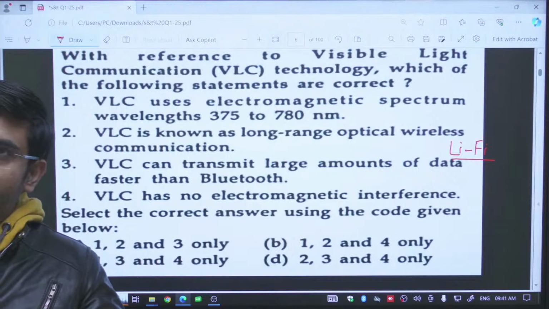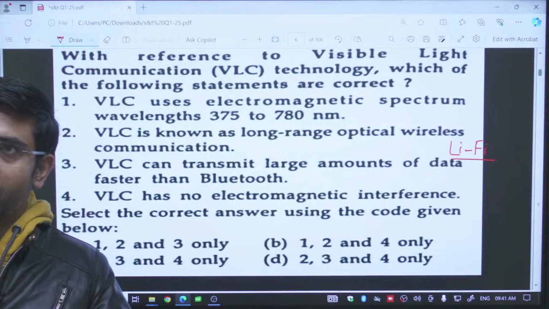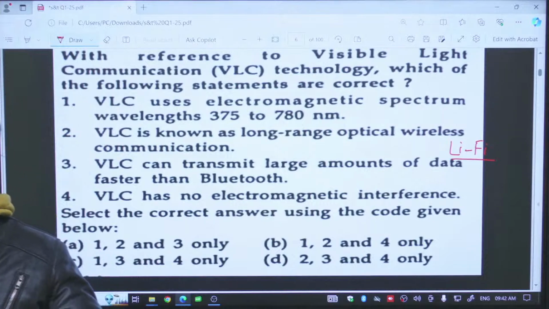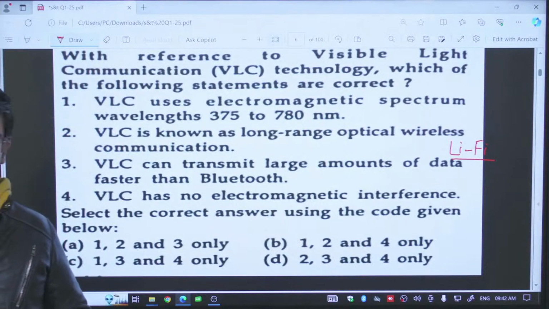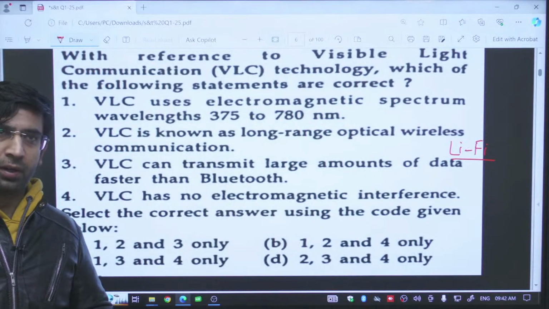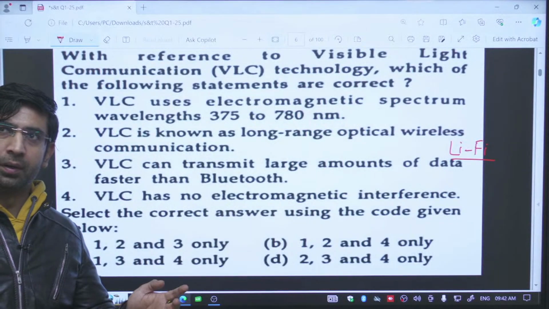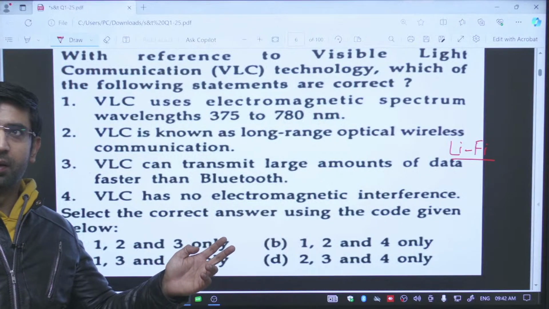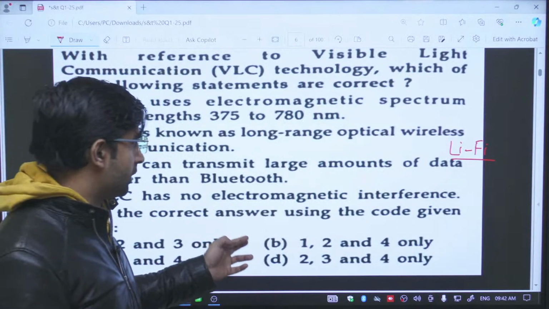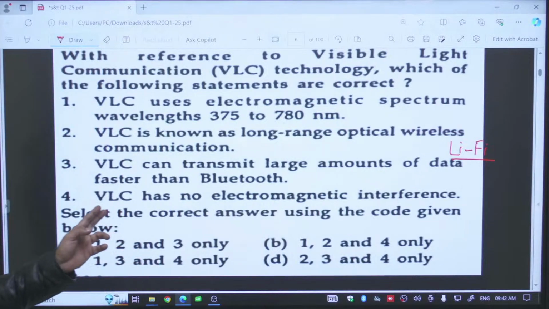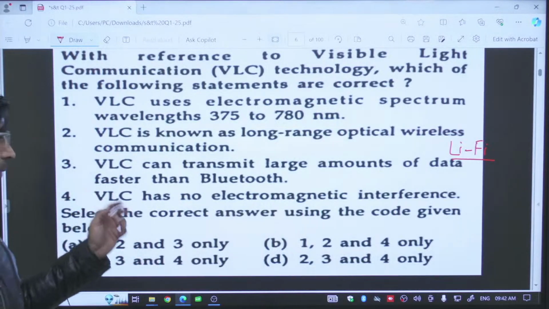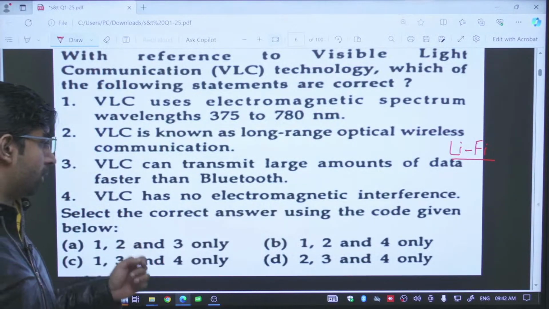So in practicality, there is no electromagnetic interference. Interference means mixing with other signals, mixing with unwanted signals. That does not happen in Li-Fi or visible light communication. So this is also a right statement. So the right answer will be 1, 3 and 4.